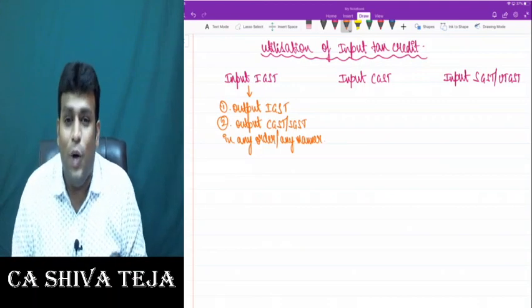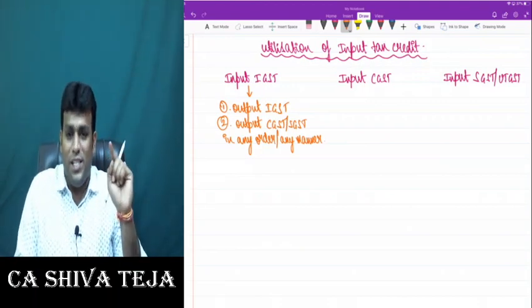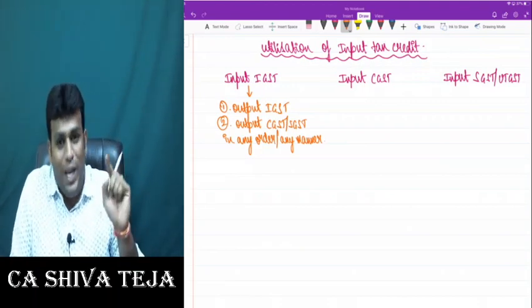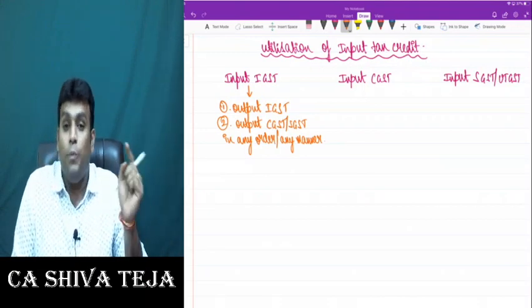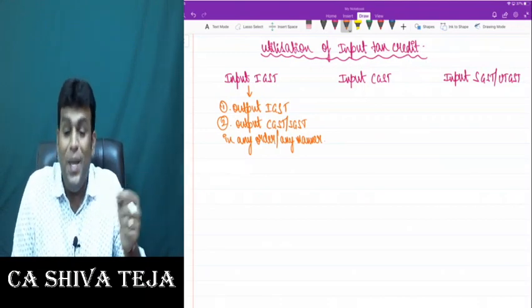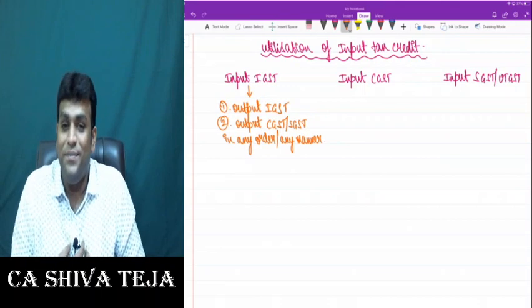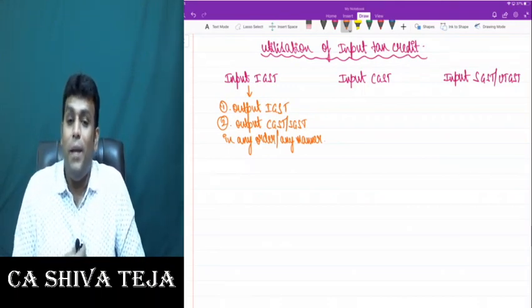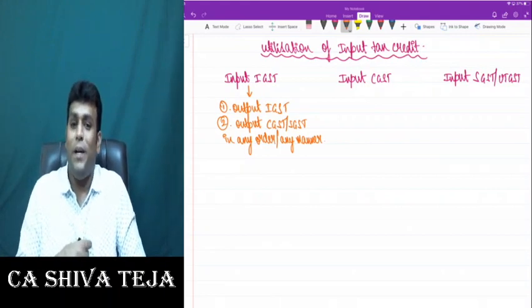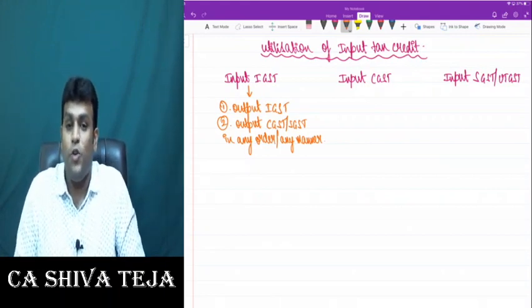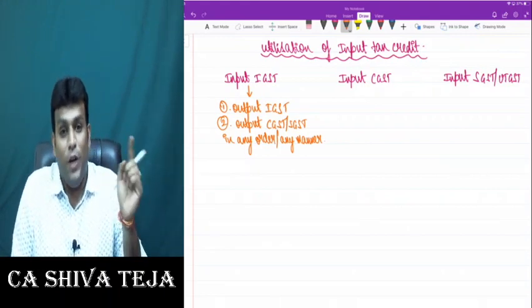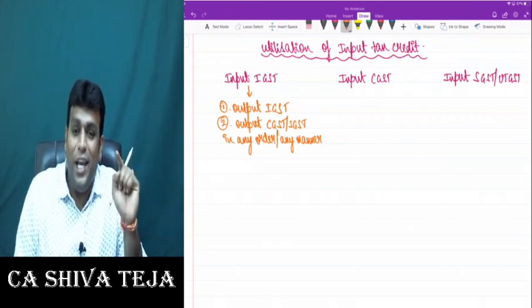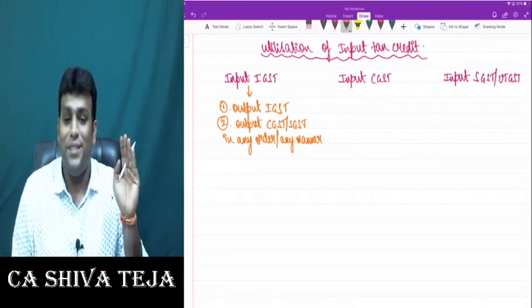So very clearly what the law told is that input IGST, first use it for output IGST, then use it for output CGST or SGST in any order or any manner. Getting clarity, friends? Input IGST, first use it for what? Input IGST to be first used for output IGST, then for output CGST or SGST in any order or any manner.